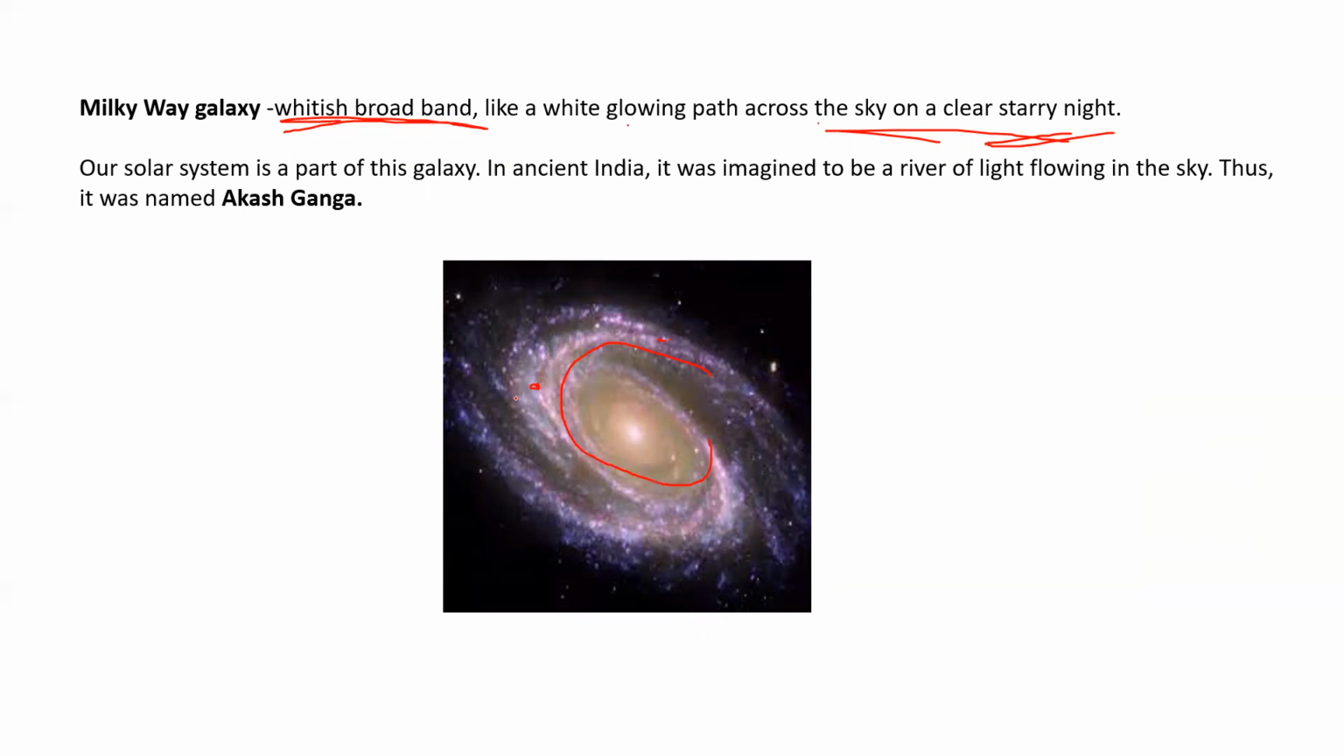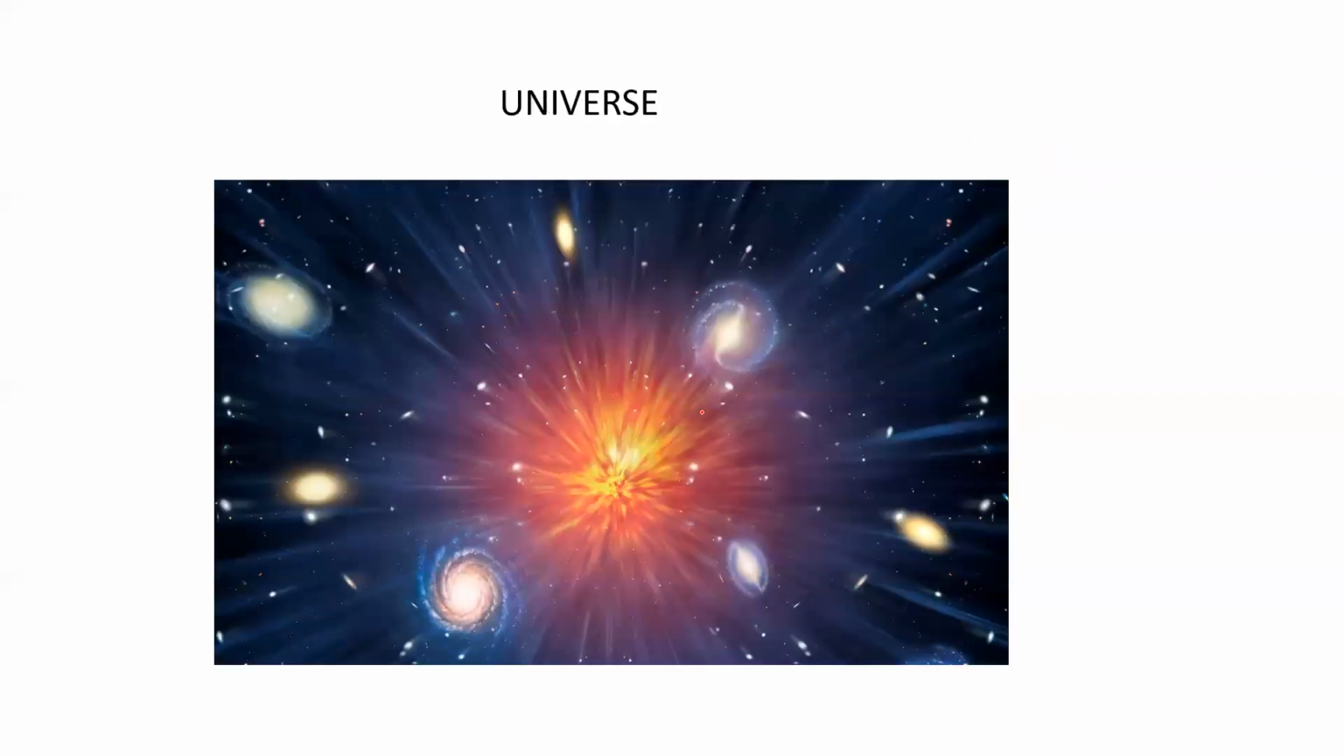Okay, so this is what you are able to see from a far place with the help of a telescope, a whitish band kind of structure. That is why this is known as Akash Ganga. Ganga is a clean river, no? So Akash Ganga, and our solar system is a part of this galaxy. I told you our sun is also located somewhere here, and around this planets are revolving. This structure is known as the Milky Way galaxy.